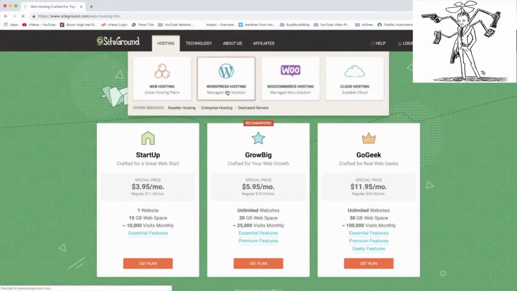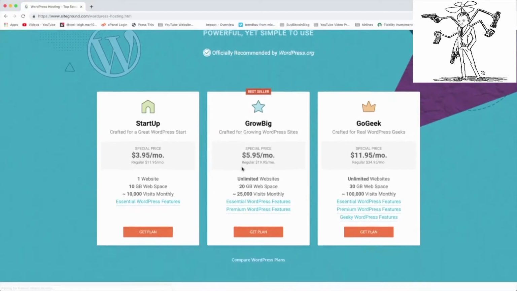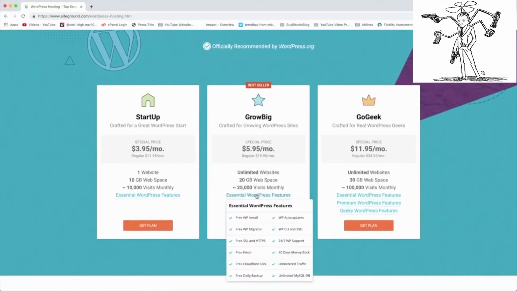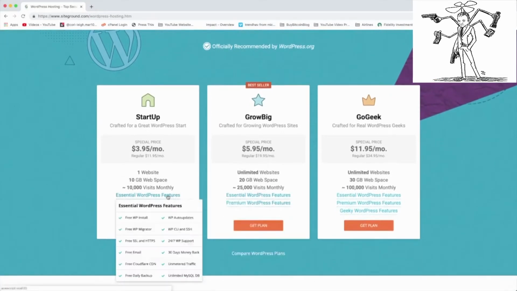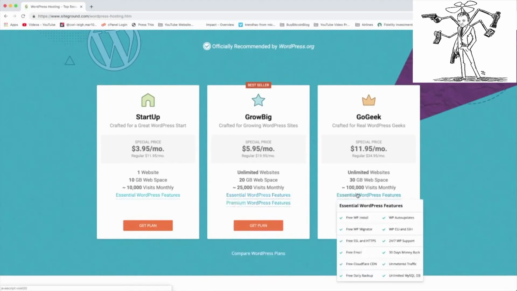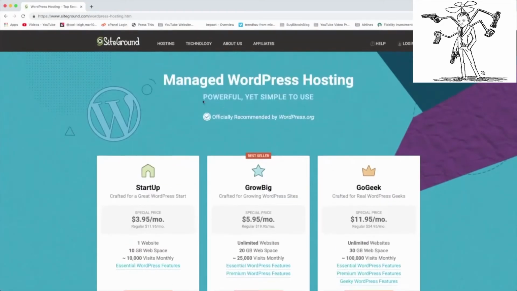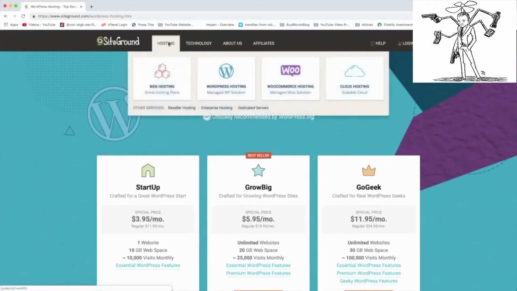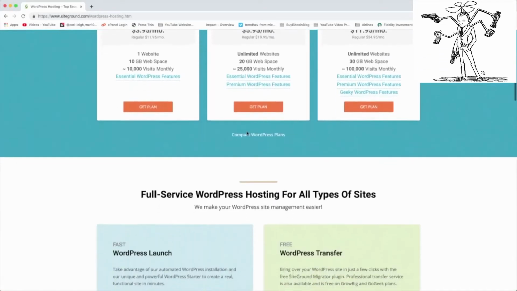So when we click to WordPress hosting, we can see we get all sorts of other essential WordPress features. Obviously, we don't want to miss out on that, and that's basically the reason we're going to get managed WordPress hosting instead of the web hosting. Same price, more features.